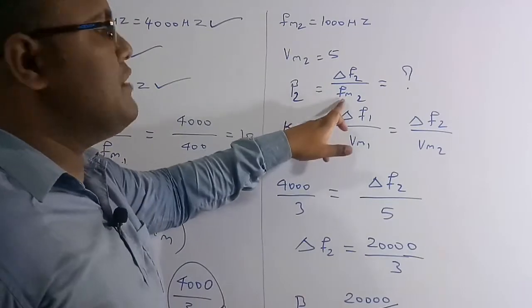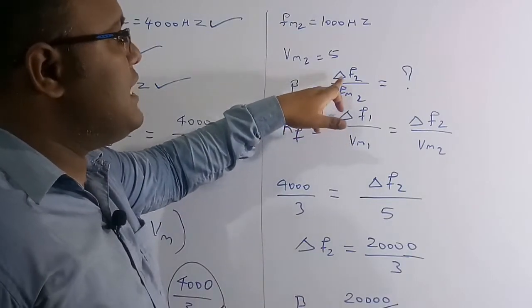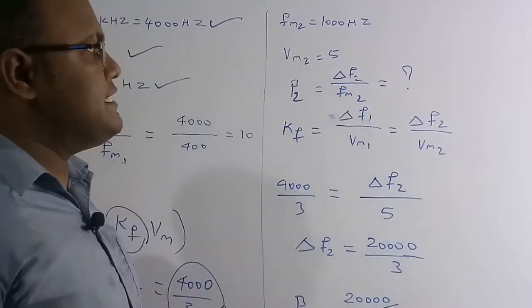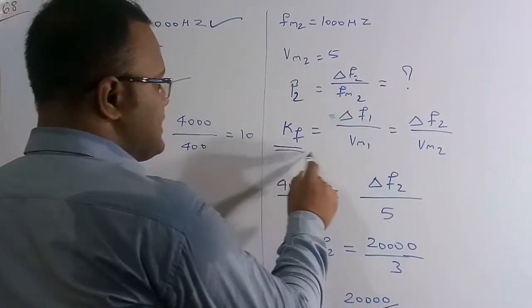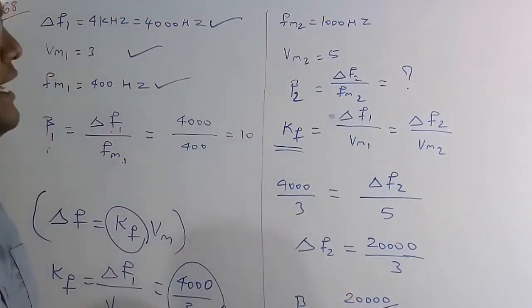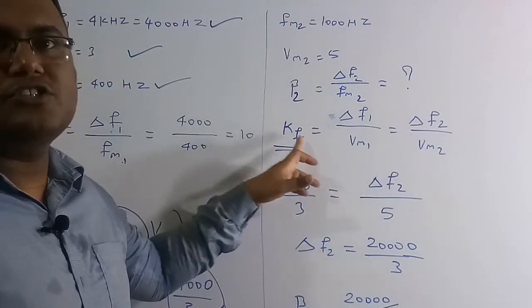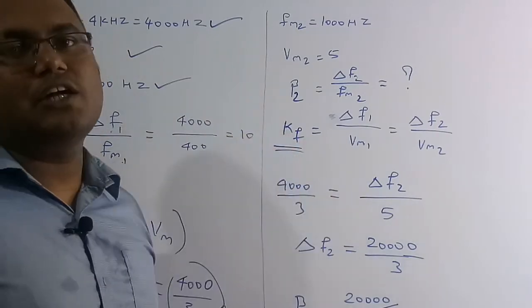So we know the value of FM2, but we don't know the value of delta F2, the frequency deviation in the second case. So therefore we are going to get this here. I've already told you the Kf is always constant. So therefore delta F1 by Vm1 is equal to delta F2 by Vm2. This is the only thing which is constant, and all the remaining variables are going to vary.